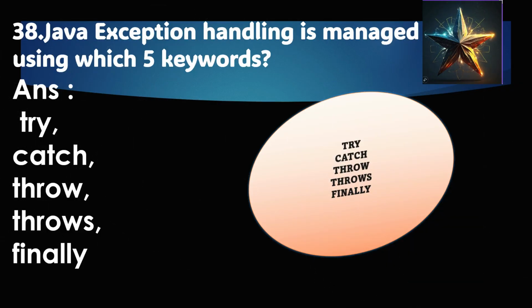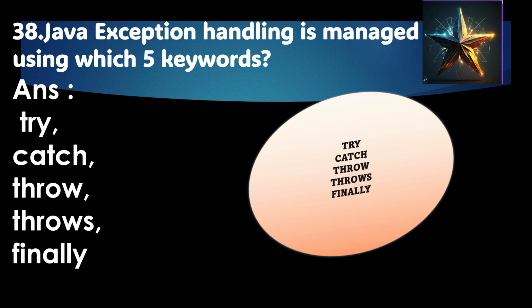Java exception handling is managed using which 5 keywords? So the answer is 5 keywords are there. They are try, catch, throw, throws, and finally.